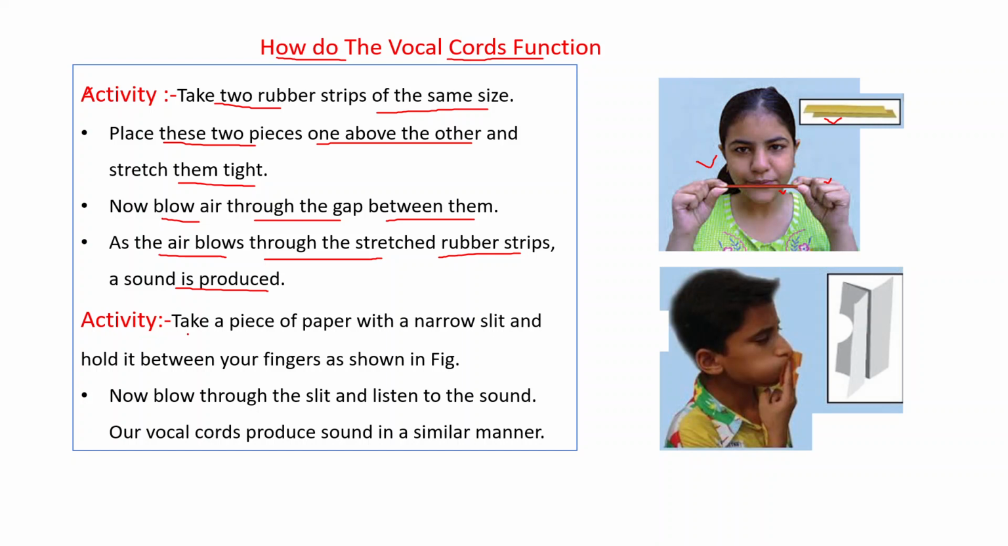One more activity. Take a piece of paper with a narrow slit and hold it between your fingers as shown in this figure. You make this paper strip like this, hold it like this and blow the air. Now blow through the slit and listen to the sound. Our vocal cords produce sound in a similar manner.